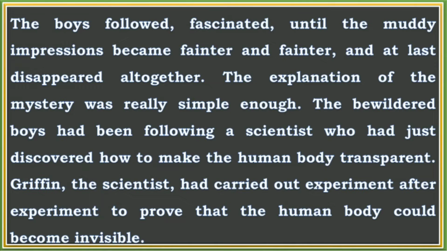So here the author is saying that the boys started following those footprints because still the man was invisible, or they could not see any person walking, and the boys were so attracted to the footprint. So they started following the footprint, and later on the footprints started becoming fainter and fainter. That means they were not able to see the footprints clearly, and then the footprint became invisible. So fainter and fainter means becoming lighter or unclear. The explanation of the mystery was really simple enough.